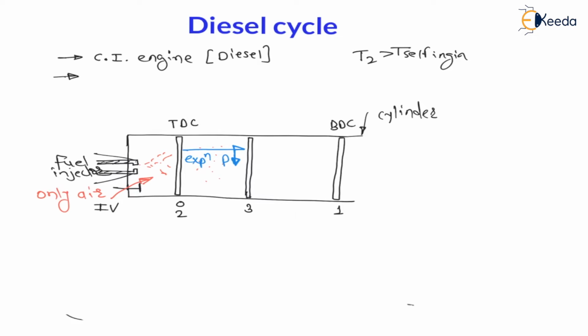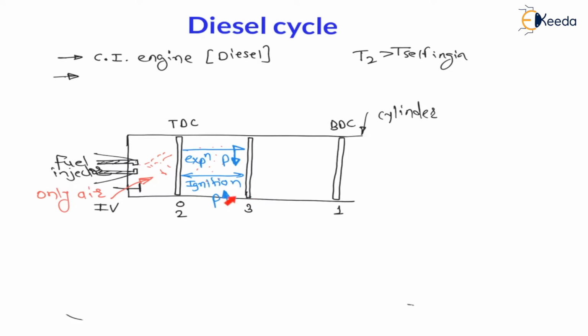But from 2 to 3 I am injecting the fuel, means there is a combustion, and because of this combustion there will be heat addition, which is also called ignition of fuel, right? And because of this ignition or heat addition or combustion, pressure inside piston cylinder assembly must increase, right?